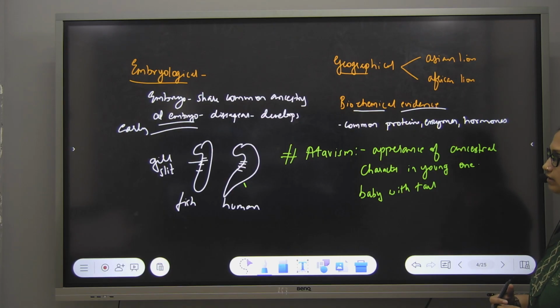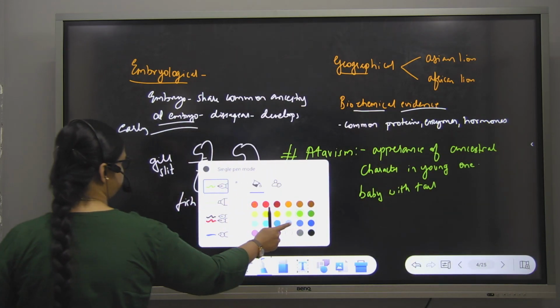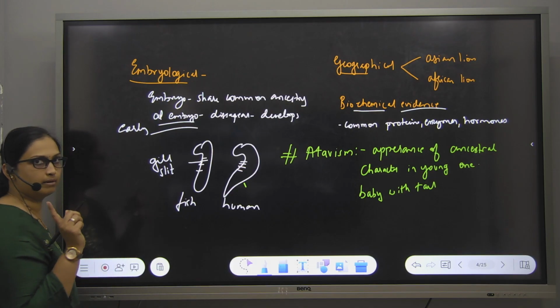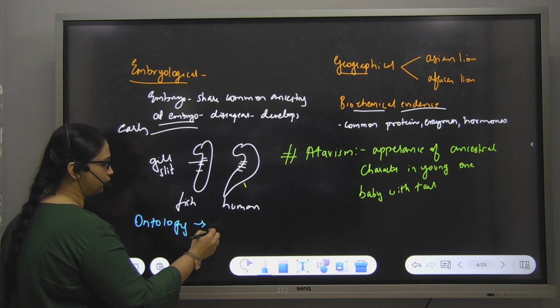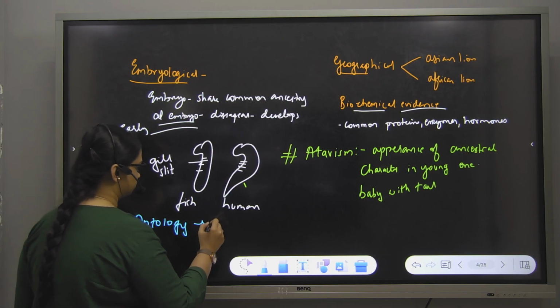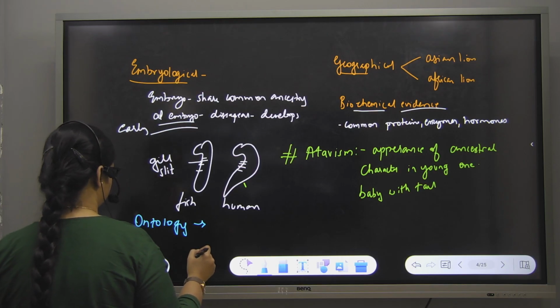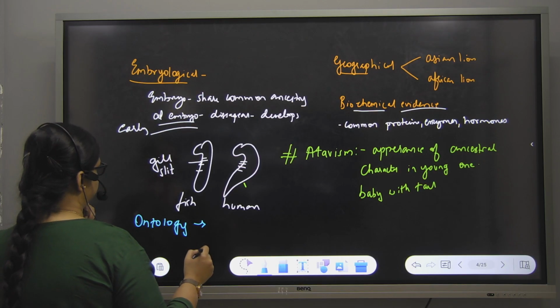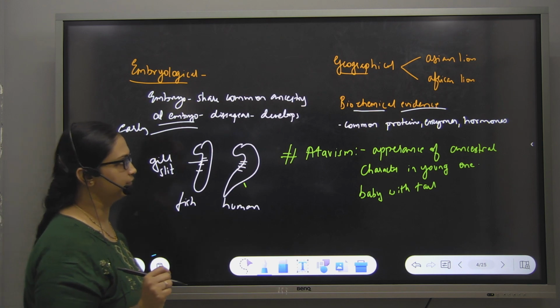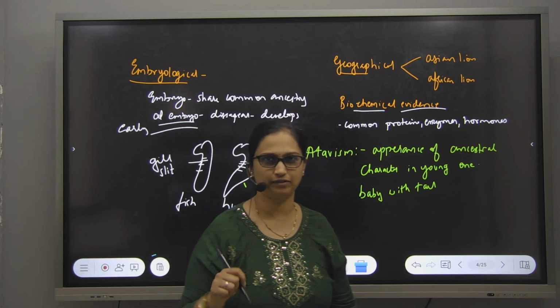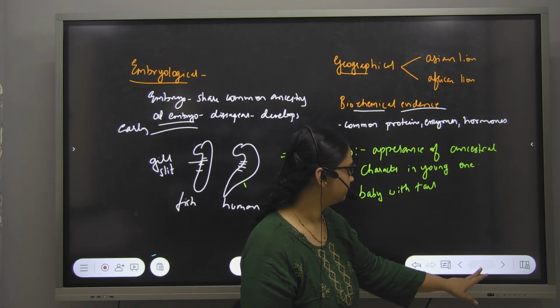Five evidences: fossils, anatomical and morphological, embryological, geographical and biochemical. Five types of evidences. Here in embryology, remember this word. Ontology is followed by... Do you have this? No need. If you come across a question, I'll tell, because this is an AIIMS level question. You don't need AIIMS now, let's just do CET level.